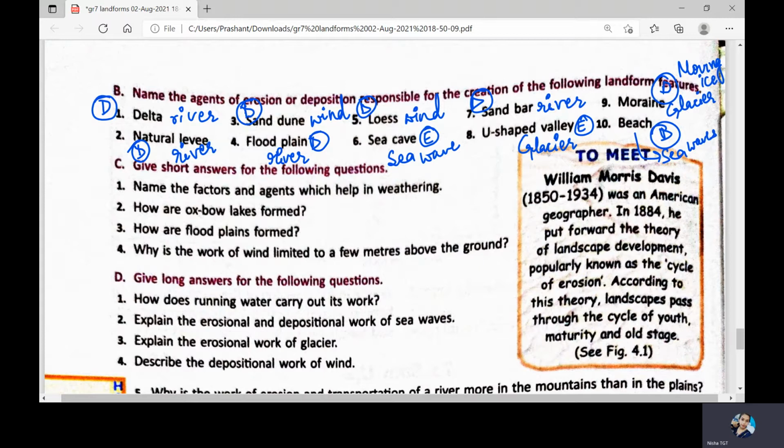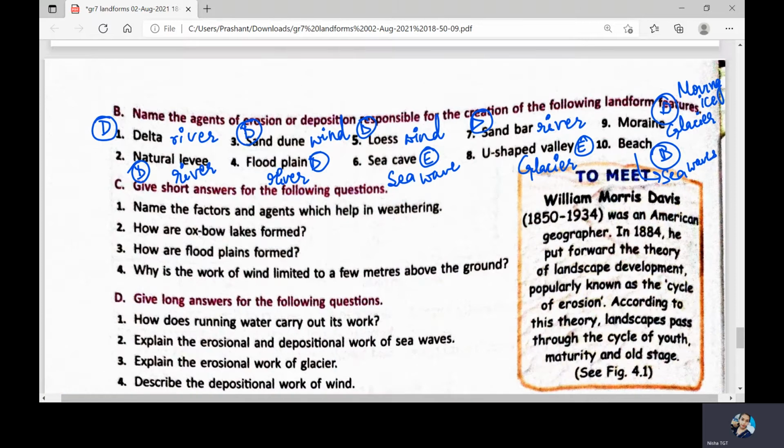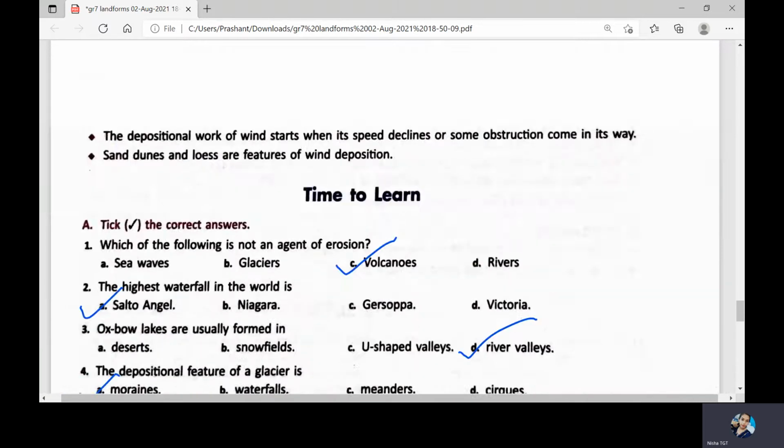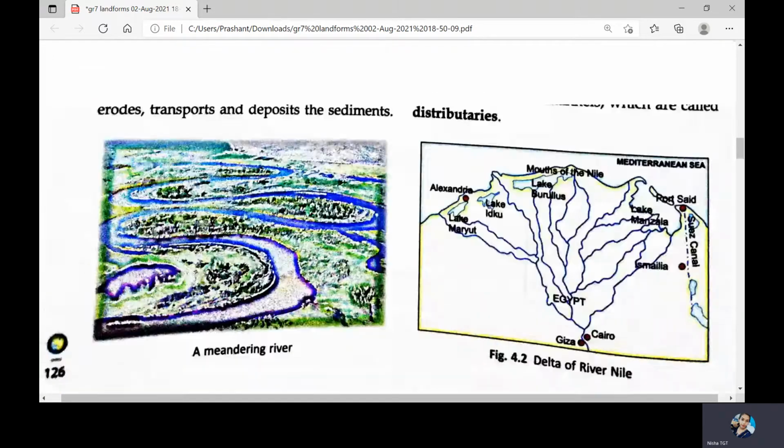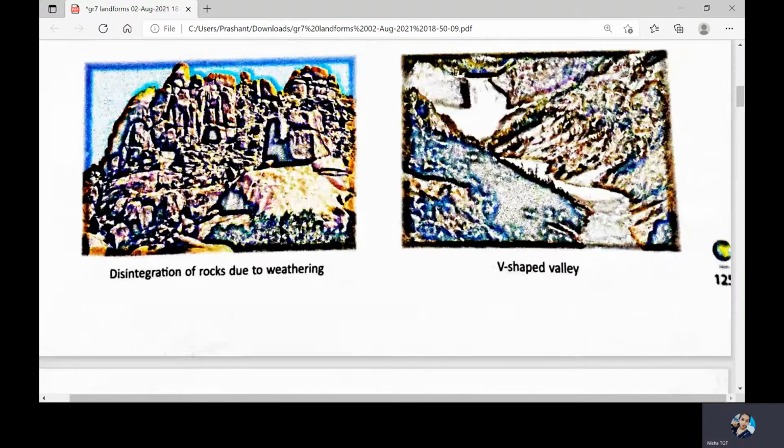Now, next is give short answers for the following questions. And the first one we can see here is: name the factors and agents which help in weathering. So for this we need to come to the first page of this chapter, and the page number is 125.